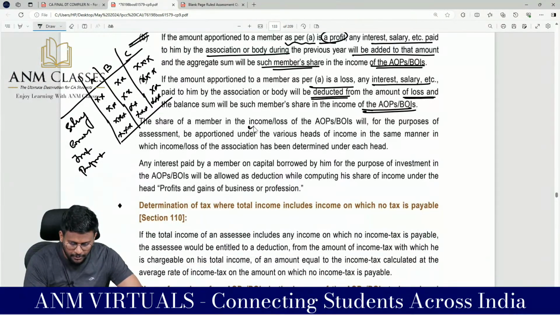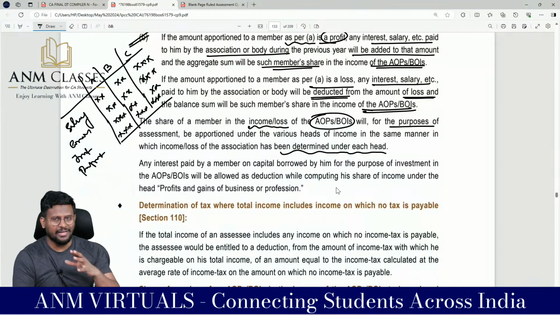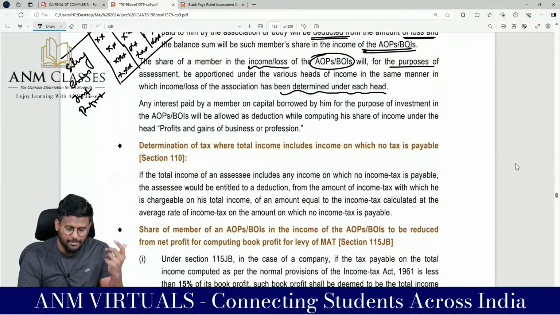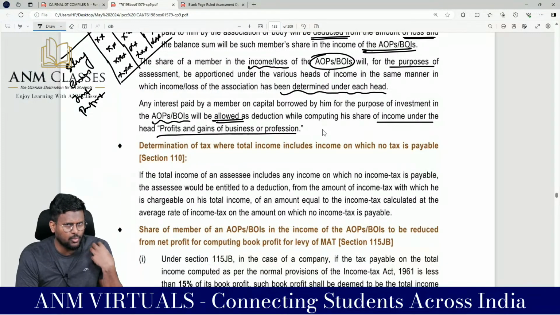Share of a member in the income or loss of AOP or BOI will, for the purpose of assessment, be apportioned under the various heads of income in the same manner in which the income or loss of the association has been determined under each head. That means if the member is getting salary, it will be taxable in his hands as salary. If the member is getting commission, it will be taxable in his hands as commission, that is IFOS. Any interest paid by a member on capital borrowed by him for investment in AOP or BOI will be allowed as a deduction while computing his share of income under the head PGBP. That means if the member borrows money in order to invest, the interest paid can be claimed as a deduction under the head PGBP.